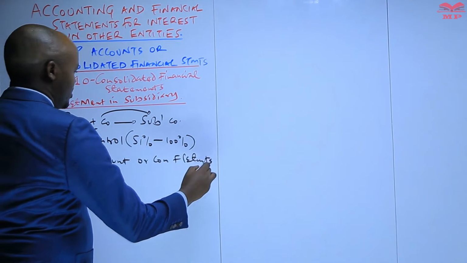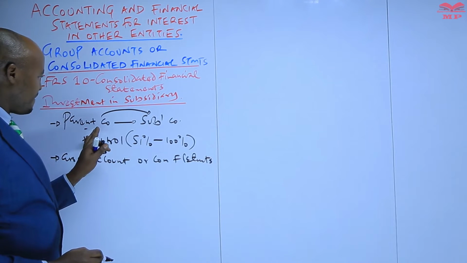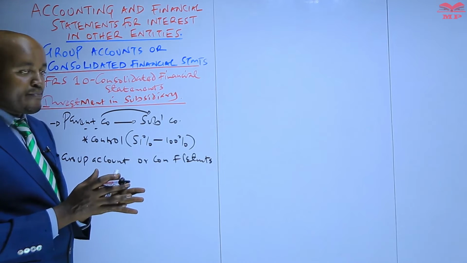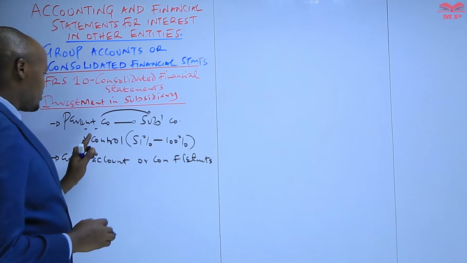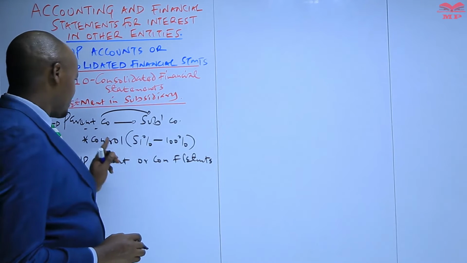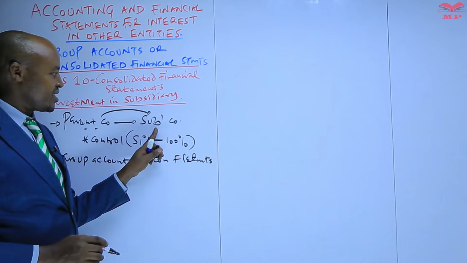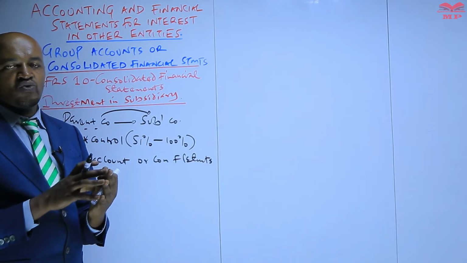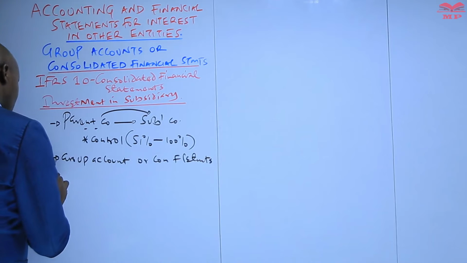And according to IFRS 10, this group account should be prepared by the parent company by combining, or in other terms, by adding together similar items of assets, liabilities, revenue and expenses of the two entities here, the parent and also what? The subsidiary, as if these two entities are a single what? Entity.